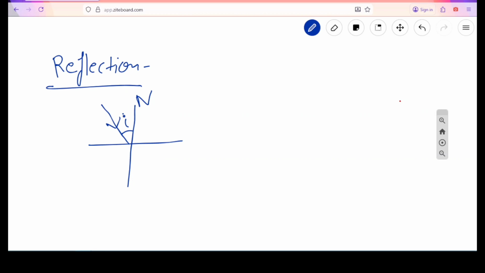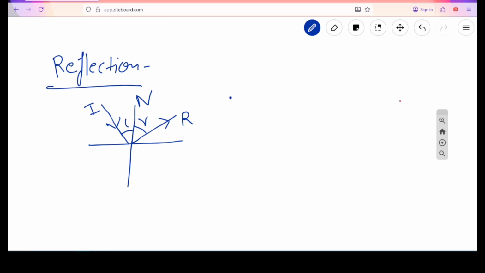When a light ray is incident on this surface, it bounces back to the same medium, and when it bounces back, it makes this angle r, which is known as the angle of reflection. So this is the reflected ray, this is the incident ray, and this is the normal.